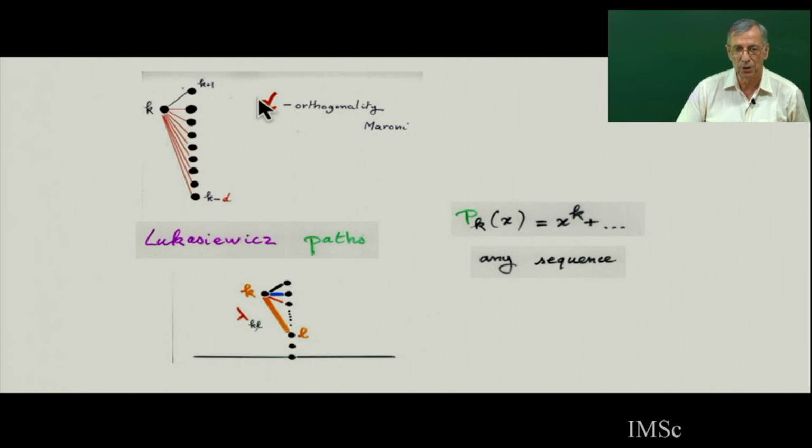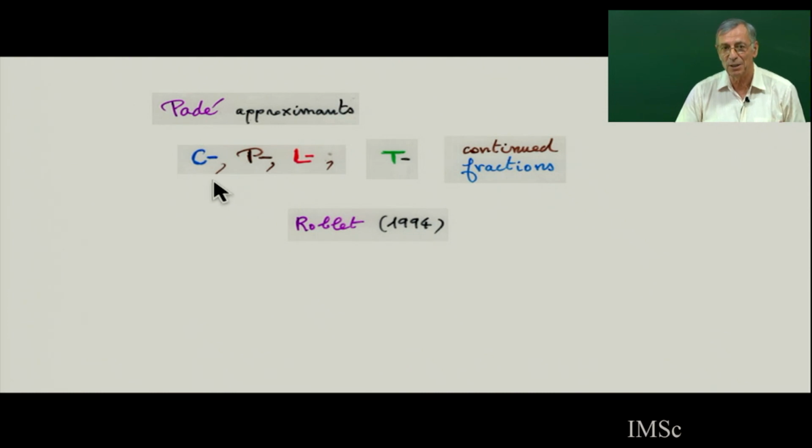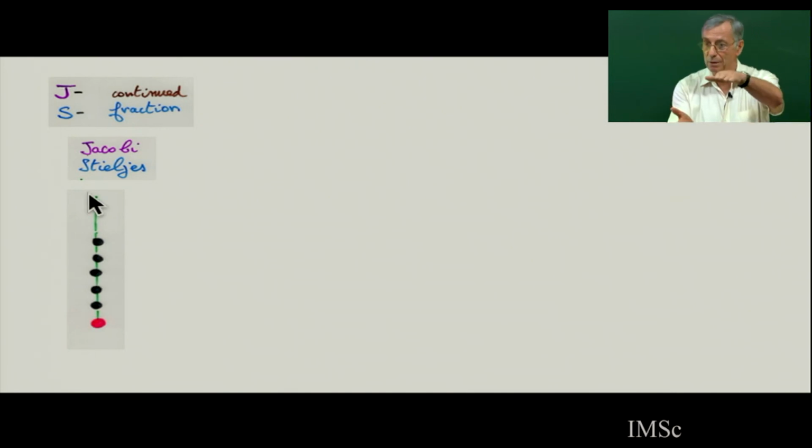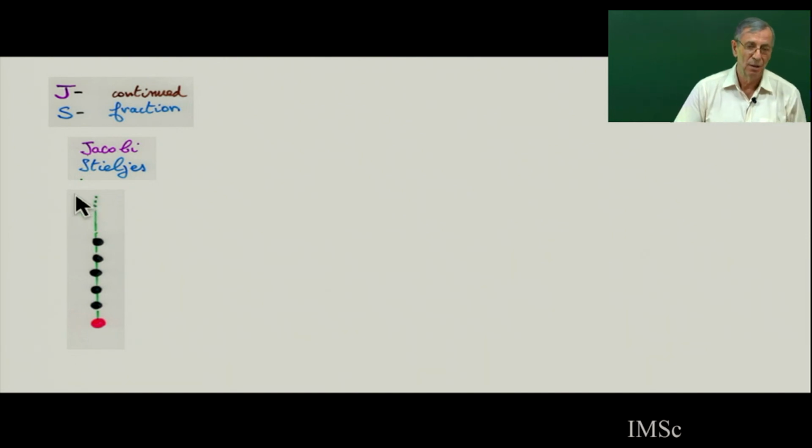So many proofs, you can extend them to this Łukasiewicz path. In French, there is a kind of d-orthogonality, which corresponds to these paths, which are extended Dyck paths. So if d equals 1, then you have a classical orthogonality. And then there is a C, P, L, T fraction. I will finish with this. So the Jacobi and Stieltjes continued fraction is, in fact, paths, Motzkin paths and Dyck paths. In fact, you start from this point, and then you move on this line. You go up and down. If you are at level i, you can go to i plus 1, you can stay at i, or go back to i minus 1. So Dyck paths and Motzkin paths are paths on this line. And if you bound the path, then you get the convergent of the continued fraction.